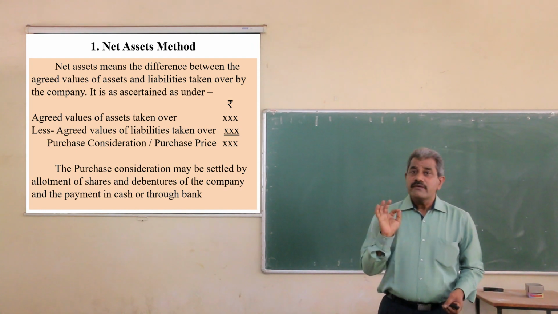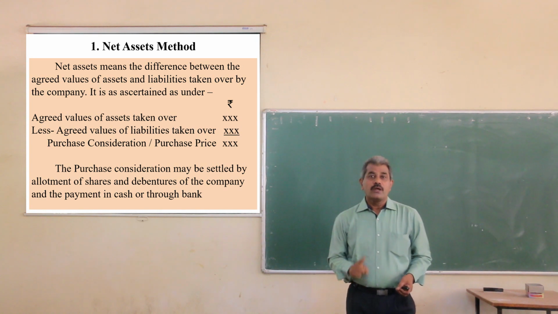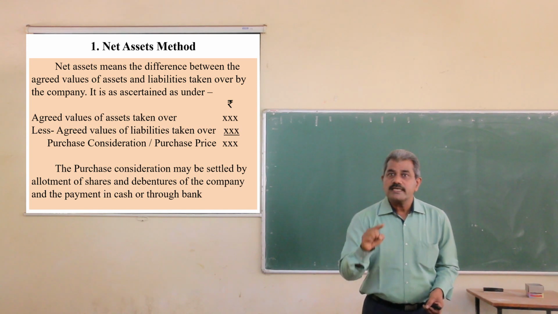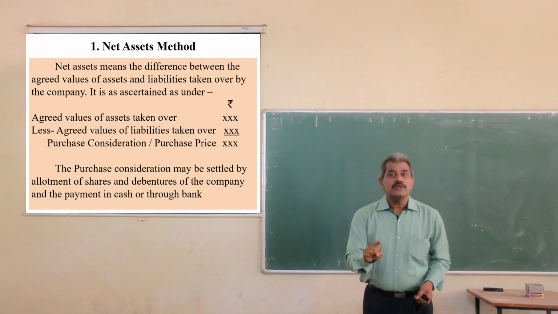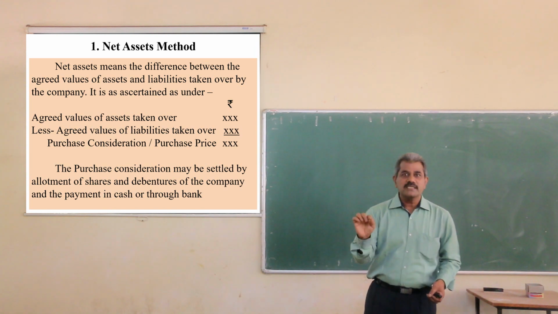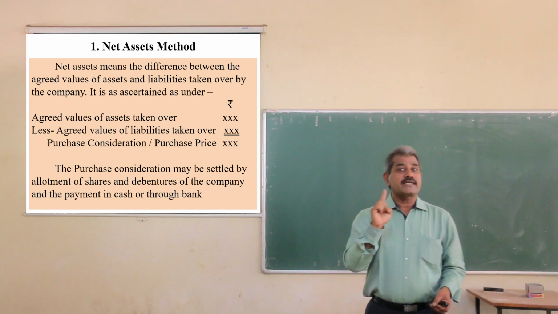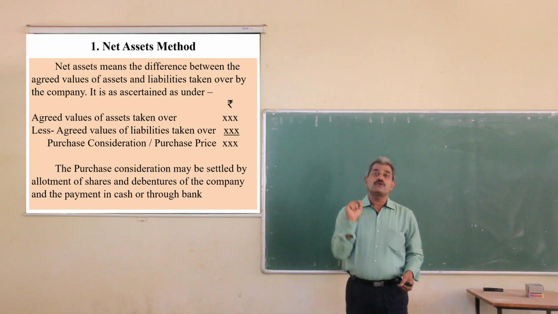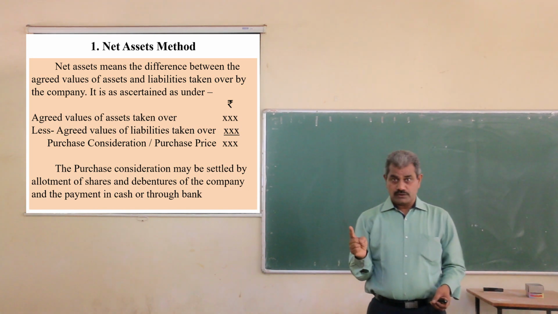consideration. Friends, you have to take into consideration two points in this formula. One is that here we will consider only those assets which are taken over by the company. It means we will exclude the assets which are not taken over by the new company, the purchasing company. So we will consider only those assets which are taken over by the new company. That is more important. The second thing is that we will consider only the agreed values, the revised values, and not the book values.